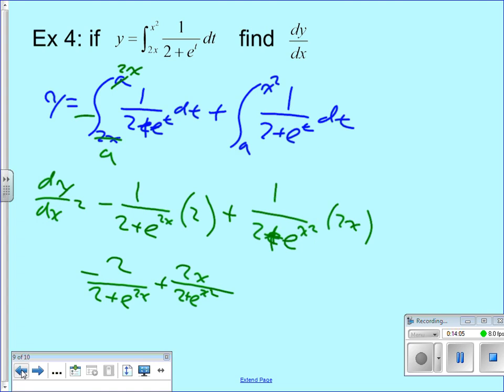But the concepts that come from that one statement, every function has a derivative, every function has an antiderivative, and integrals and derivatives are inverse functions of each other. One undoes the other. You take the integral of the derivative, you get the function. You take the derivative of the integral, you get the function. Knowing those things really is very powerful. Very, very powerful.